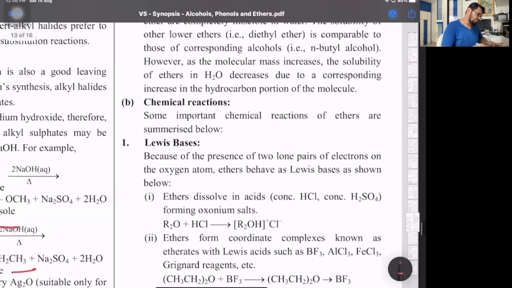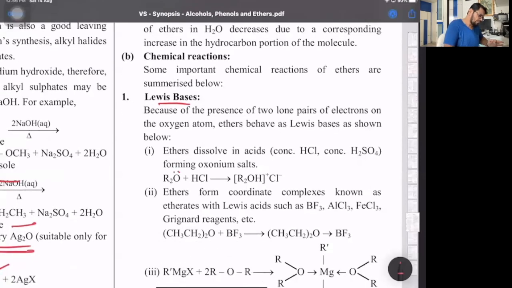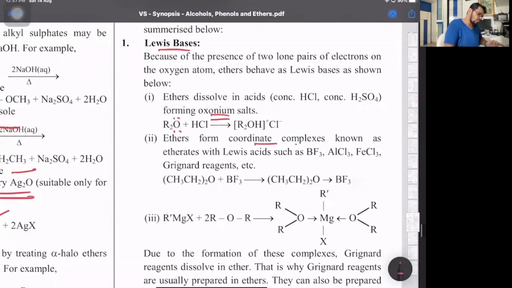Chemical reactions. Ethers are Lewis bases; they donate a lone pair to form salts called oxonium salts. Can be with conc H2SO4, can be with conc HCl, which confirms that ethers are Lewis bases. That's the test for ethers, formation of oxonium salts. They form coordinate complexes with Lewis acids because Lewis acids all have vacant orbitals. So with vacant orbitals, oxygen can donate the lone pair and form coordinate bonds. So that is one part.